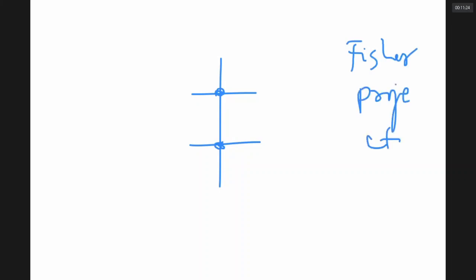For example, I can represent a compound like this. Here I write the carbon in the junction, and this is called Fischer projection. A projection is something where you try to represent something in 3 dimensions on a 2-dimensional board.